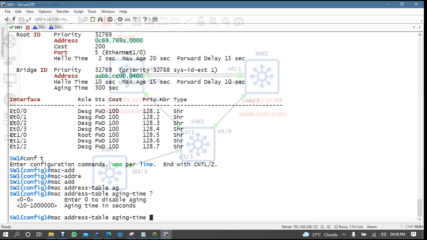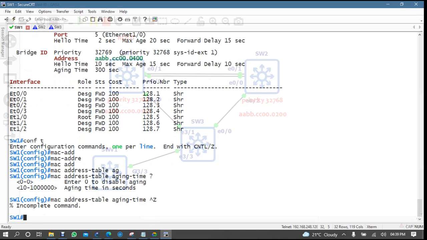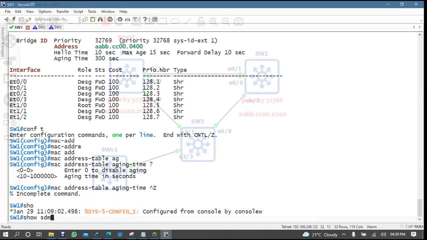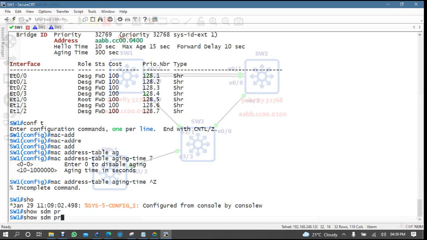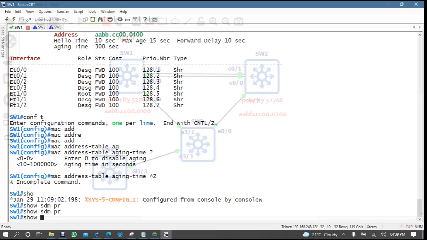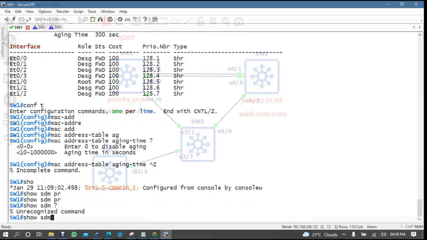Remember? It was SDM, switch device manager. Something was there. Maybe I forget that command.